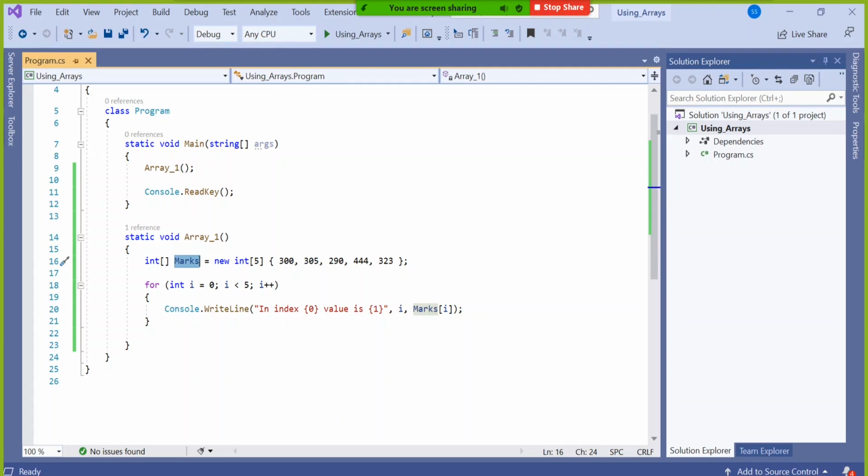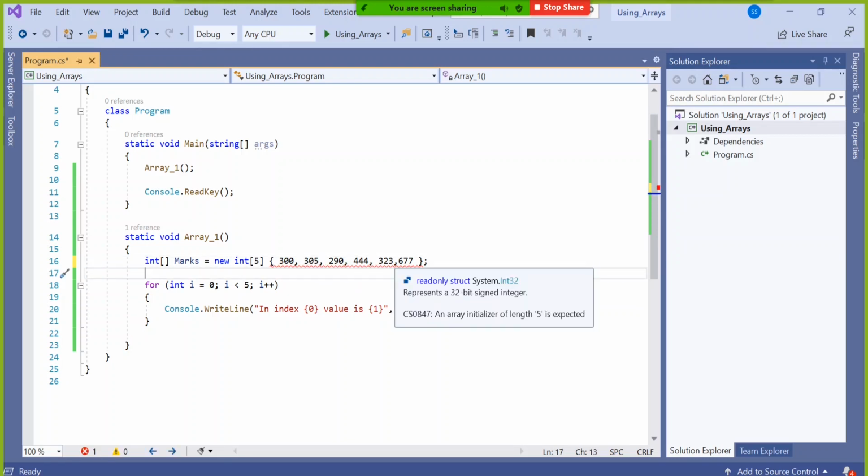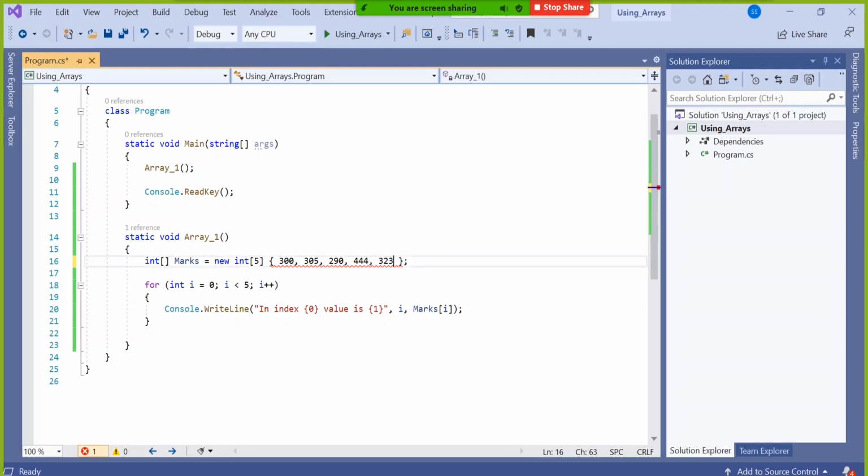You have to increase it here also. Absolutely possible. You go here, and whatever value you want to give, you give it like this. It will take the sixth value also, no issue. But if you have not given 6 here, imagine you have given 5, then you will lose the value. In fact, it is a compilation error. The compiler clearly sees that you have reserved 5 but you are giving 6, so the compiler itself will catch it.